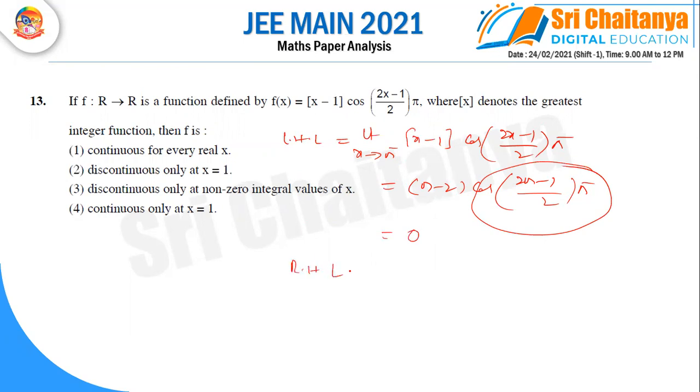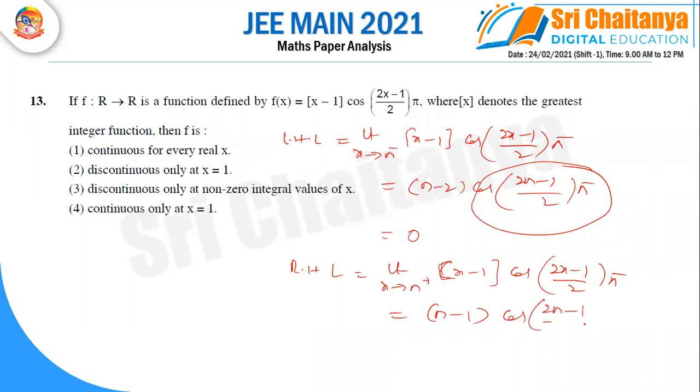Similarly, calculating our right hand limit, x tends to n plus. So this value, step of x minus 1 cos of (2x minus 1) by 2 into pi, you will get n minus 1 into cos of (2n minus 1) by 2 into pi. Again, cos of an odd multiple of pi by 2 is 0. LHS equal to RHS and f of 0 is also 0. So it is continuous for every real value of x.